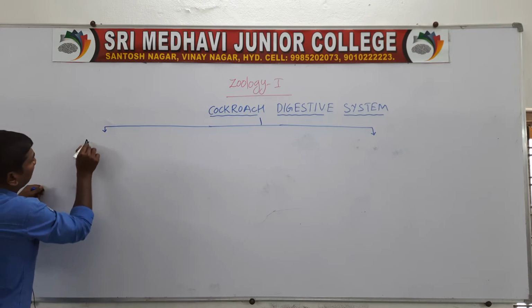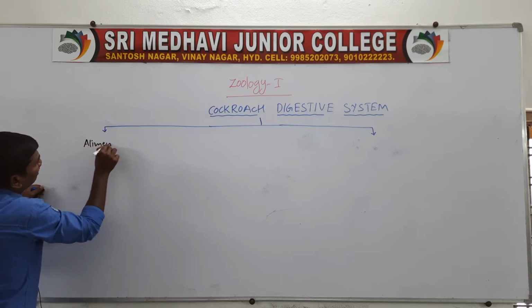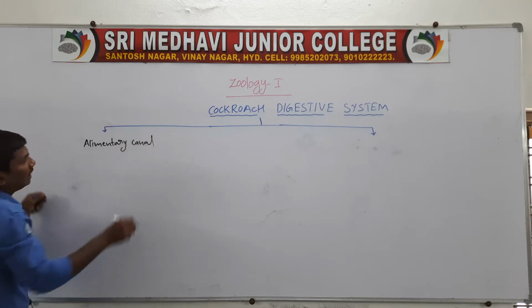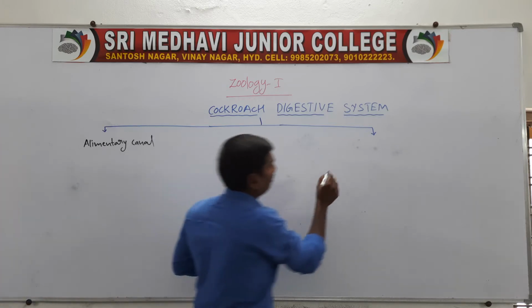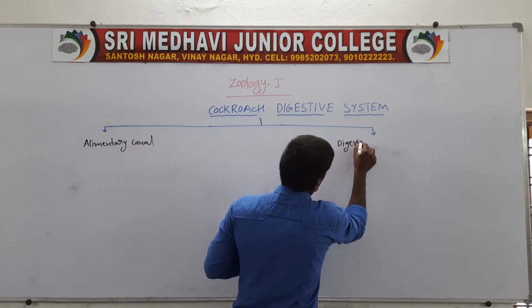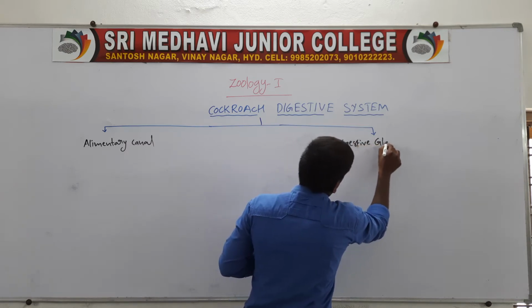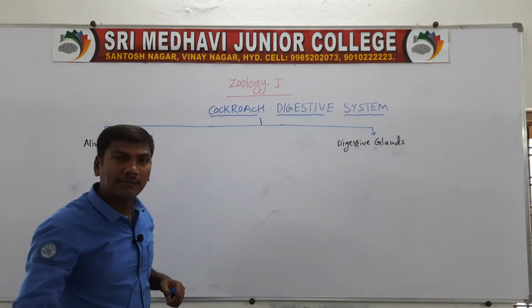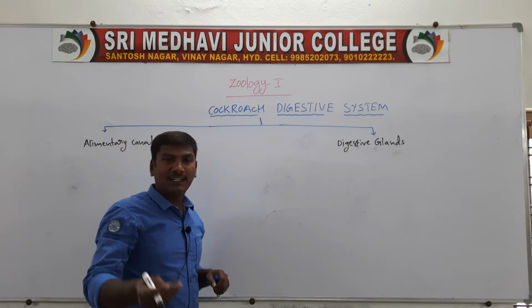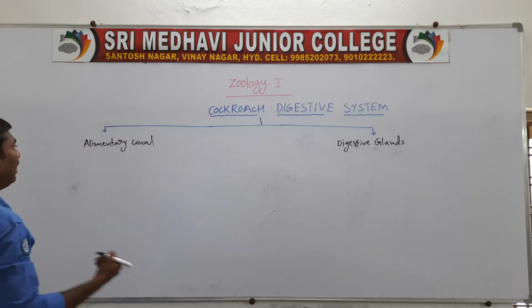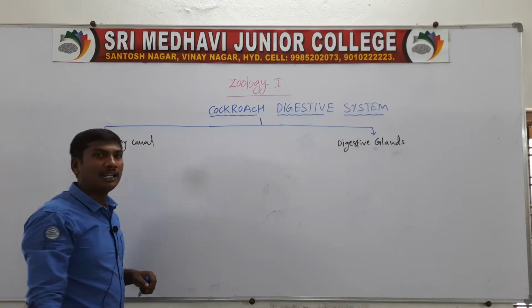First one, alimentary canal and digestive glands. The cockroach digestive system consists of the alimentary canal and digestive glands. First one, alimentary canal.